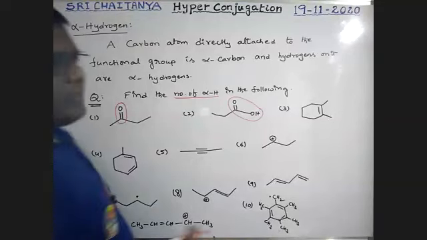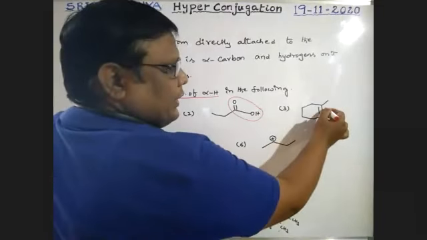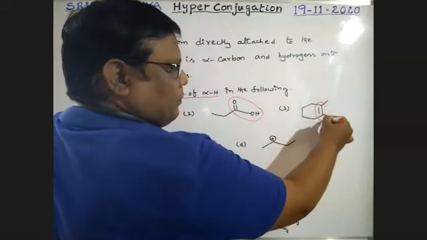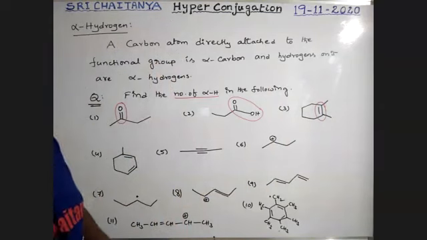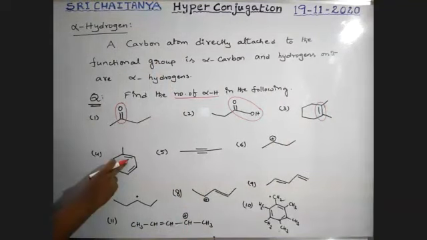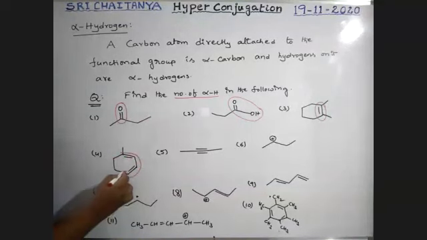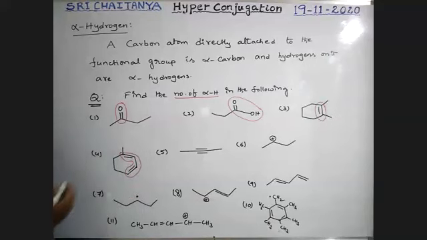Next, in this molecule, C double bond C is the functional group. Next, here, C double bond C, single bond C, is a conjugated diene, a total functional group.